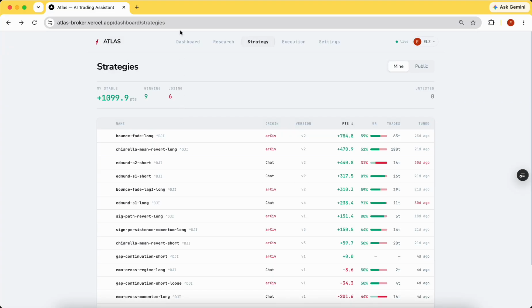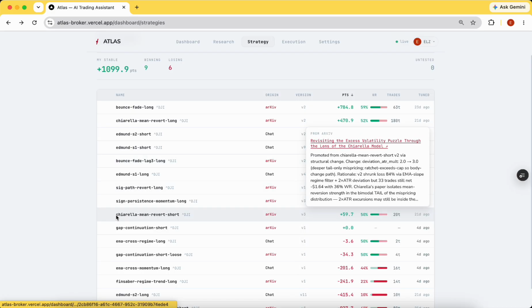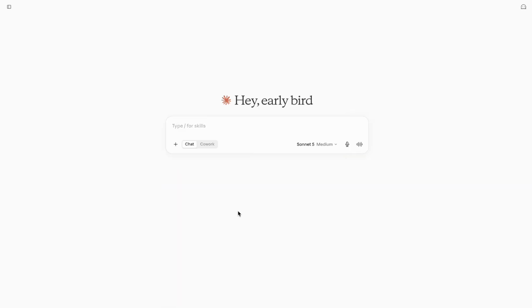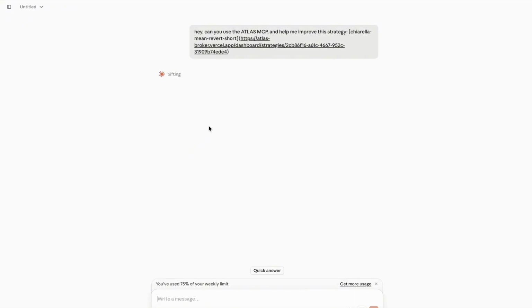How does this improvement work then? Let me show an example. So let's say we have this Charela mean revert short. I go to Claude and say, hey, can you use the Atlas MCP and help me improve this strategy? Okay, and then we just let it run.